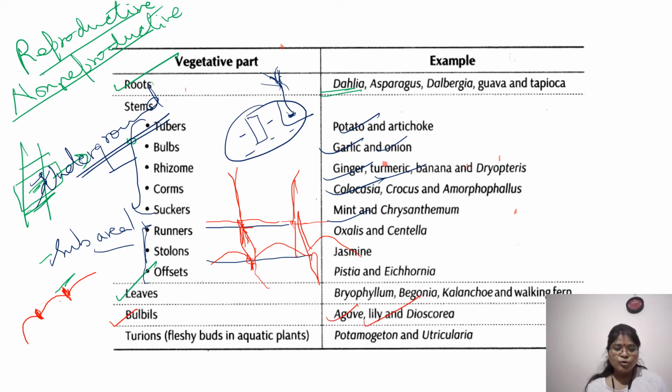And turions are what? Fleshy buds found in aquatic plants. Offsets are nothing but a type of runners found in aquatic plants, like in pistia and eichhornia. So these are the examples. You have to be thorough with the examples. Okay, now